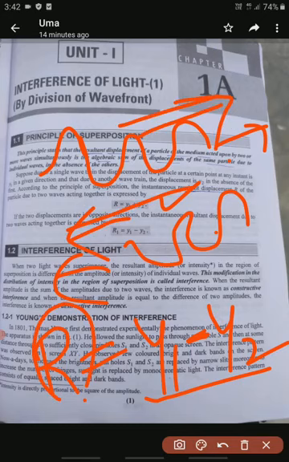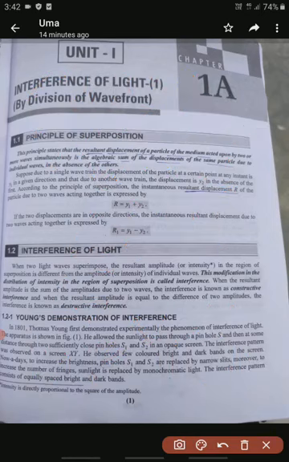If two waves are in the same direction, automatically we get the resultant wave R is equal to y1 plus y2. But when the two displacements are in opposite directions, we get y1 minus y2. So this is the main information about the principle of superposition. Superposition is nothing but overlapping. In simple language, it is nothing but overlapping.